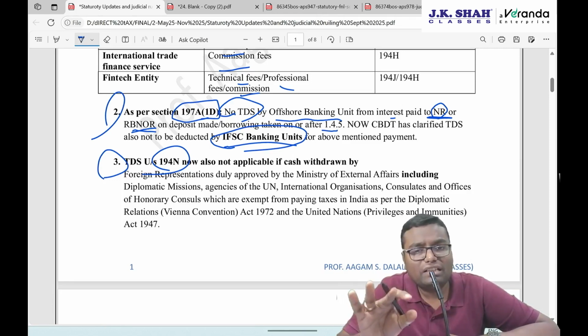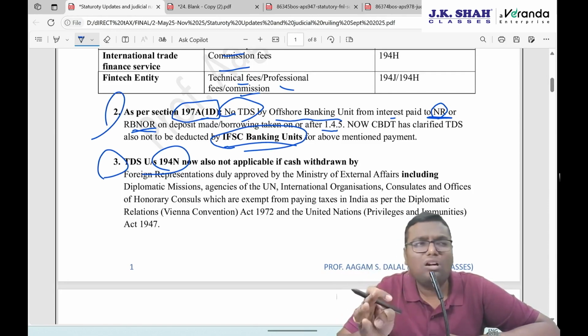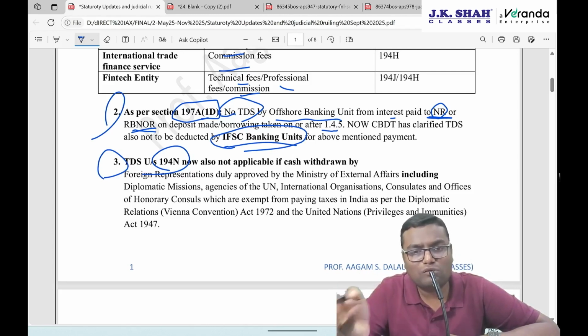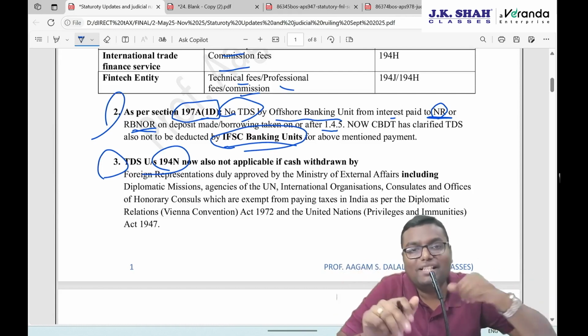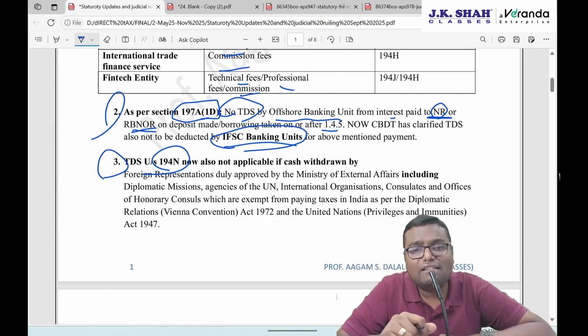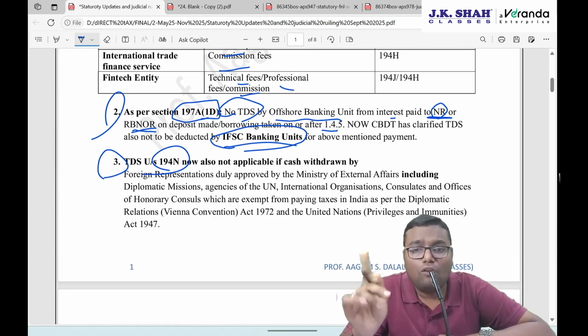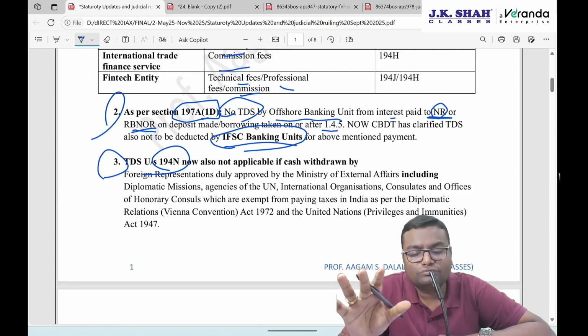But no TDS under 194N is to be deducted if the cash is withdrawn by an ATM operator, a trader or agent in APMC, that is Agricultural Product Market Committee, or the person who is withdrawing the cash is government, NBFC, bank, or post office, or any other person as notified by government. So here 194N is giving a power to CBDT. They can exempt any person of whom TDS will not be deducted even if they withdraw any amount of cash.